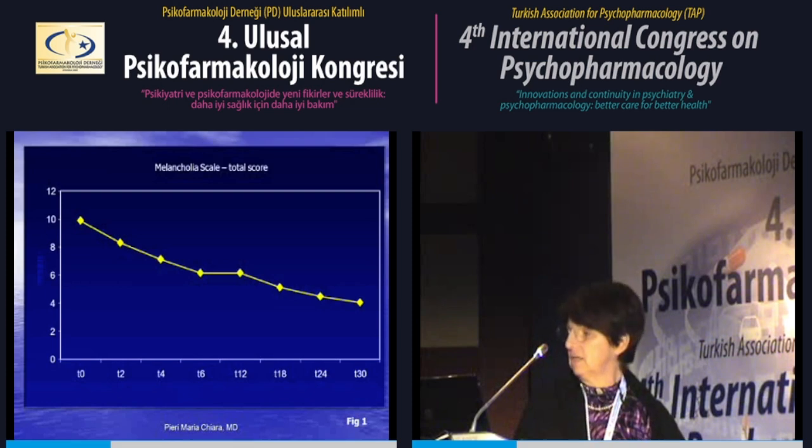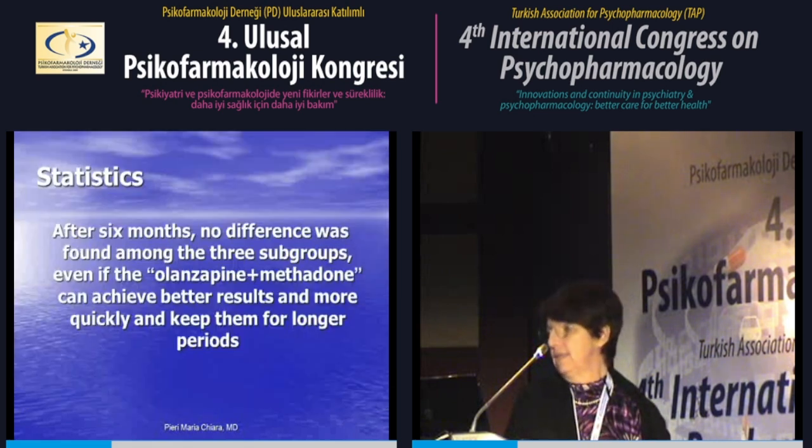In the follow-up period, total and partial Bech-Rafaelsen mania and melancholia scores did not significantly change from 6 months to 30 months, even if the curve displays a downward trend. As you can see in this slide, there is an important decrease in the first period, then it slowly decreases. But this is an important goal for the patients. They improve their quality of life.